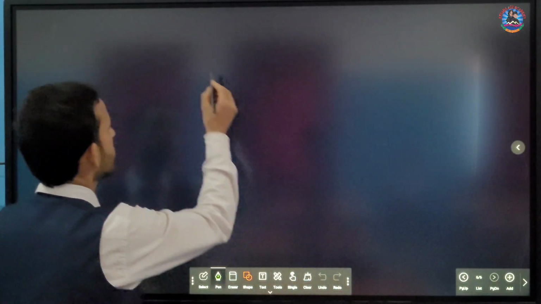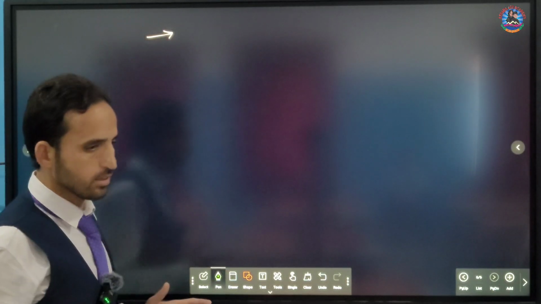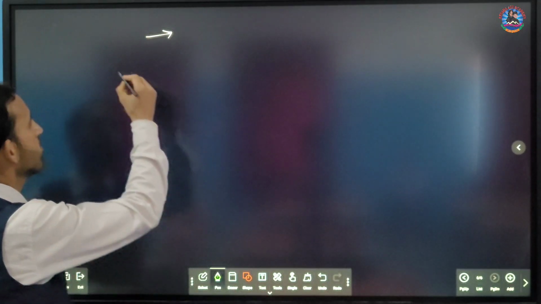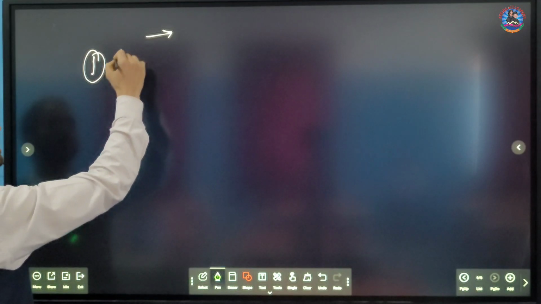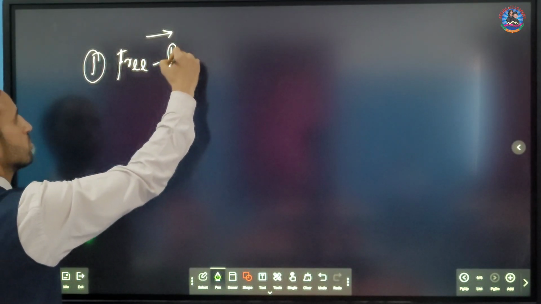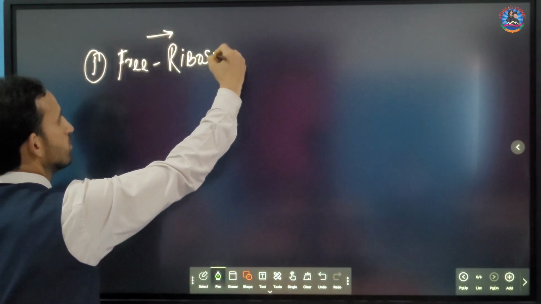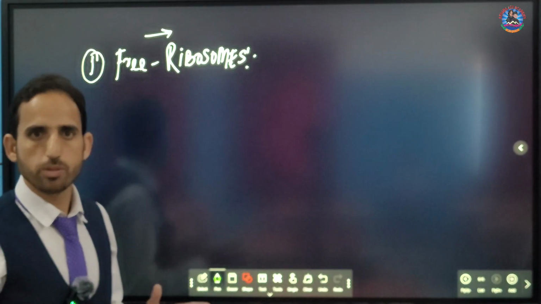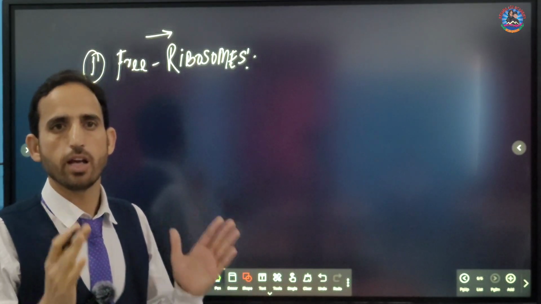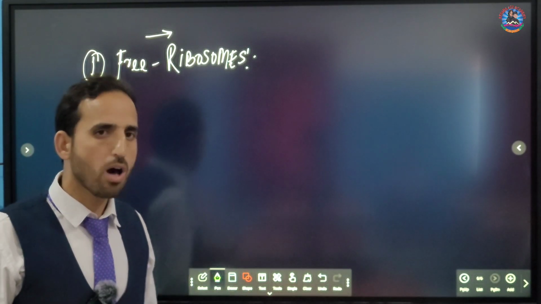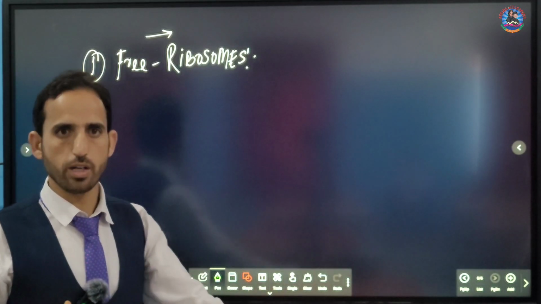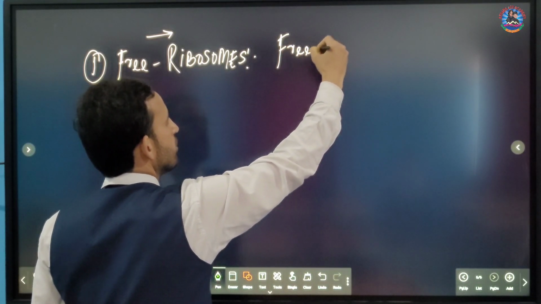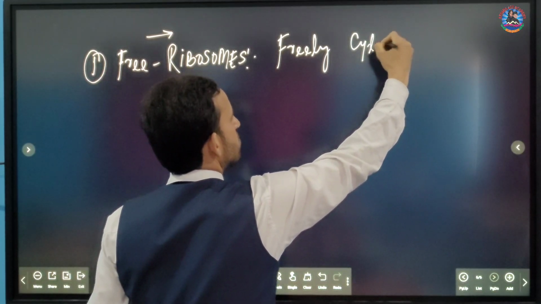Now, if we look at the cell, it contains three important types of ribosomes. The first type of ribosome is simply called free ribosomes. What are these free ribosomes? As the name indicates, these are the ribosomes that are freely present in the cytoplasm. They are not bound with any other cell organelles. So free ribosomes are present freely in the cytoplasm.